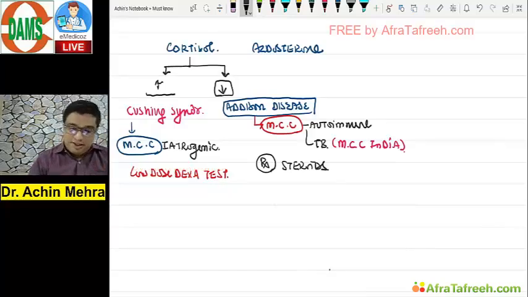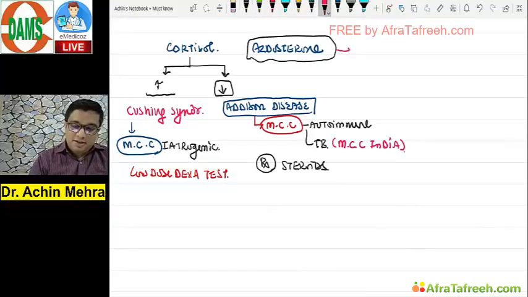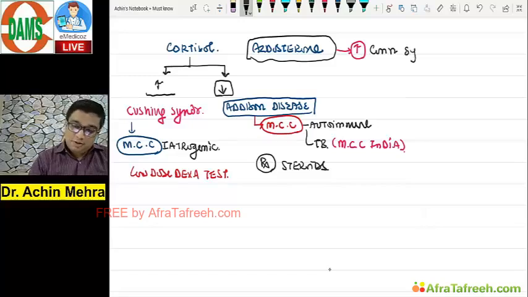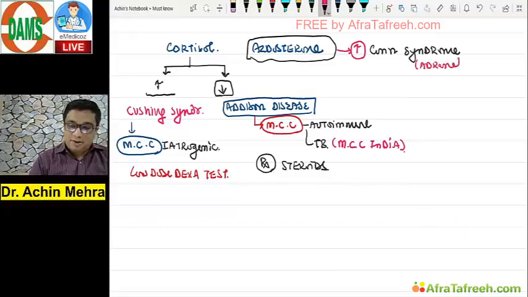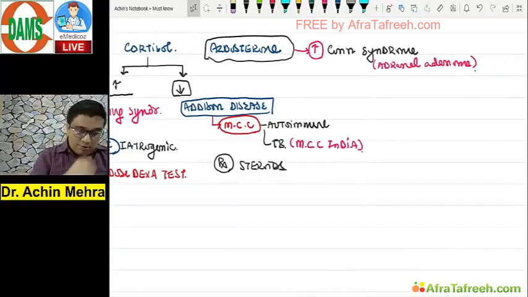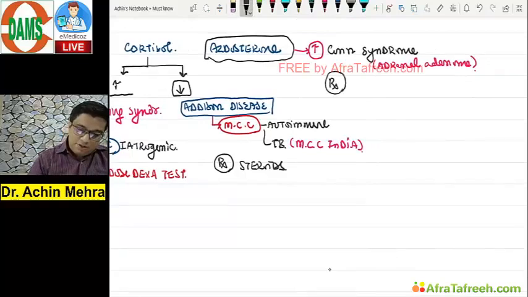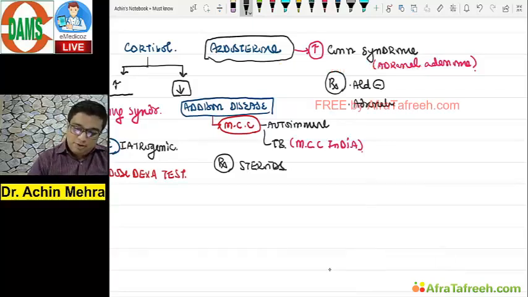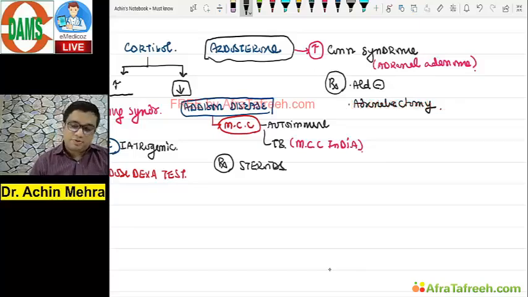We have got a problem in aldosterone, must know topic again, aldosterone excess, yes, which is known to me as what? The Conn syndrome. Conn syndrome is a patient of aldosterone excess due to what? The adrenal adenoma. Correct? So remember this. How do you go and treat such patients? You can use an aldosterone antagonist in them. If at all not responding, then you can go for a removal of the tumor, adenectomy. So please remember, Conn syndrome occurs due to adrenal adenoma most of the time.